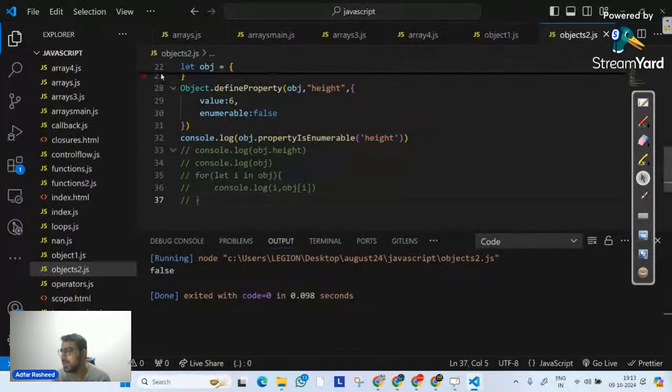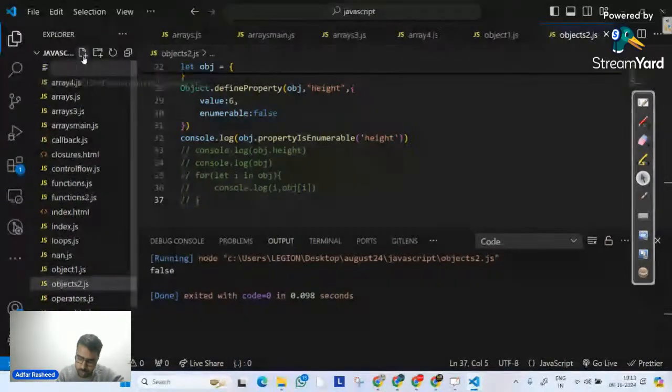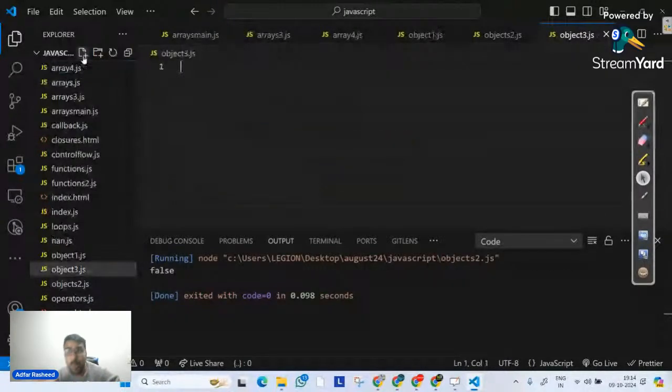We have already discussed that as well, right? So let me create a new file here, objects3.js, and let's now understand properly what deep copy and shallow copy are. I will create my object.